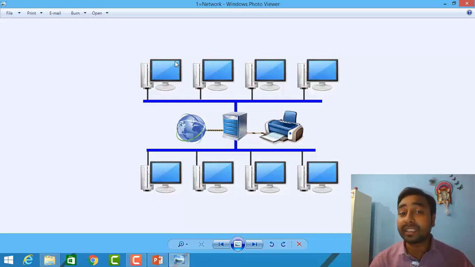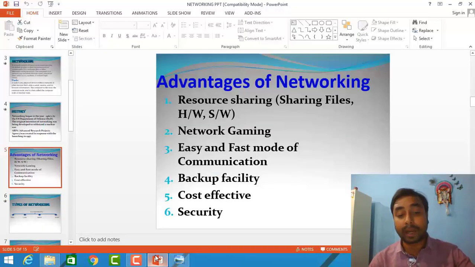Now, how to share information. Suppose PC number 1 wants to share information with PC number 8. So it will send it with the help of the IP address. So the message will reach from one place to another place. So this is one example of the advantages of a network.